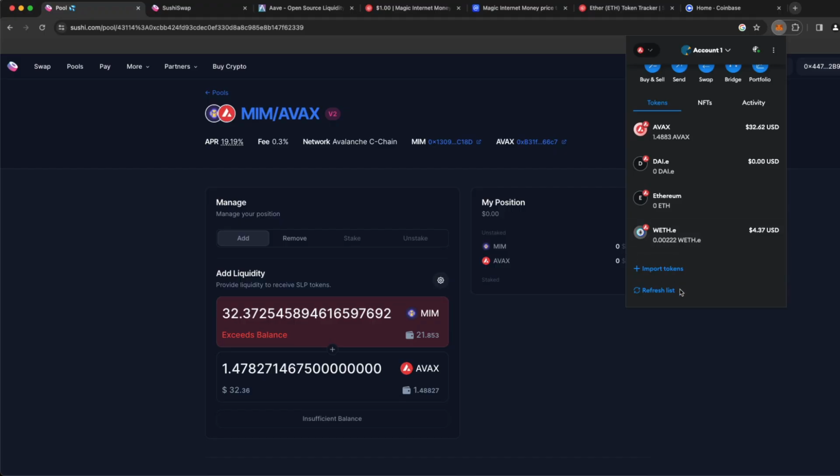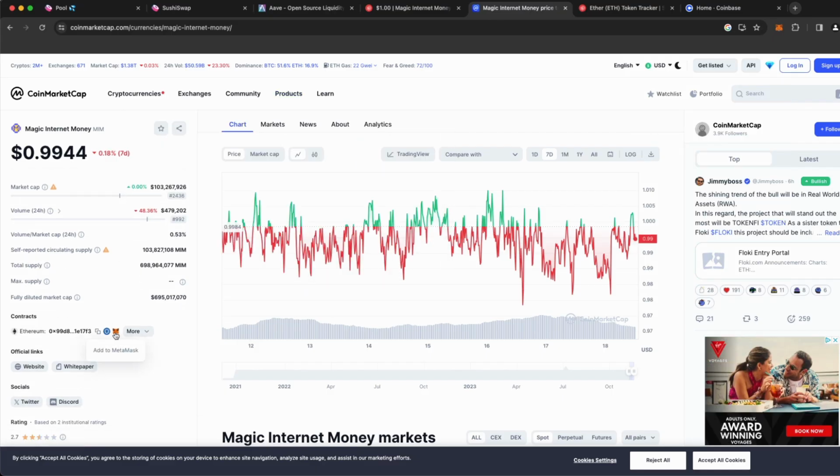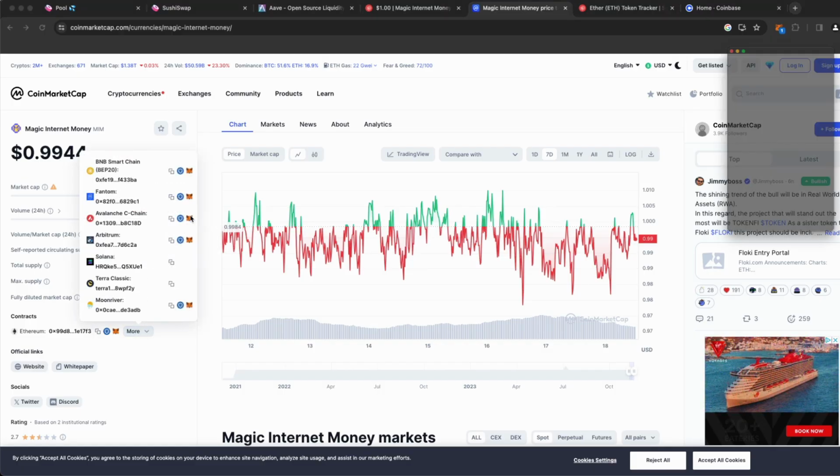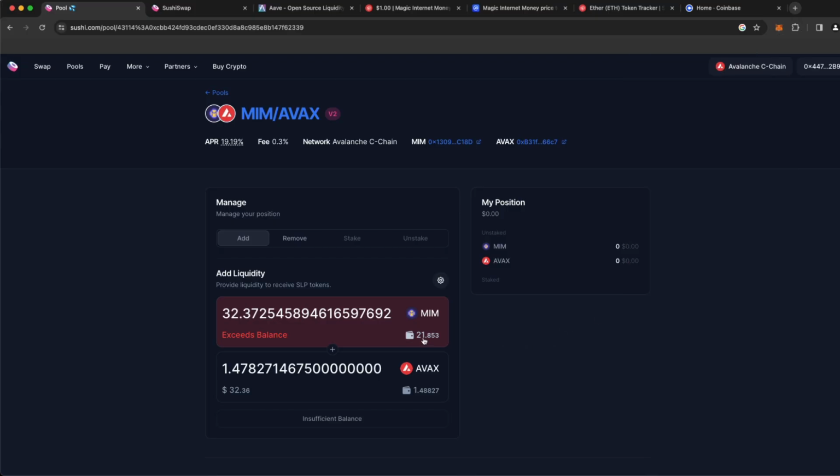So let's go ahead and add MIM to our tokens as well really quickly, using the method that I showed you before. Coming back over to CoinMarketCap, going into the Avalanche network and clicking add to MetaMask directly. Okay, so here you can see that I have $32 in AVAX and I have $21 in MIM. So again, with liquidity pools, you always want to deposit a 50-50 balance between the two tokens. So I'm going to need to choose MIM as my max, putting in the max amount of MIM that I have. So let me click on MIM instead of the AVAX one.